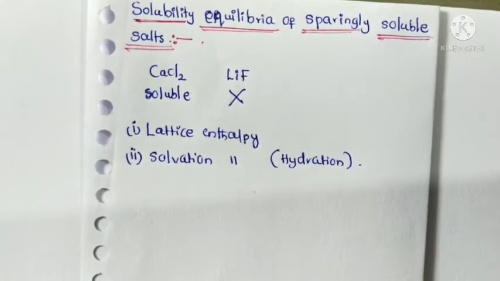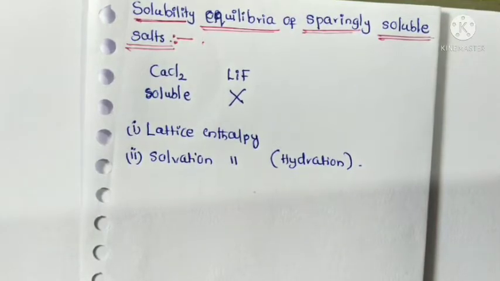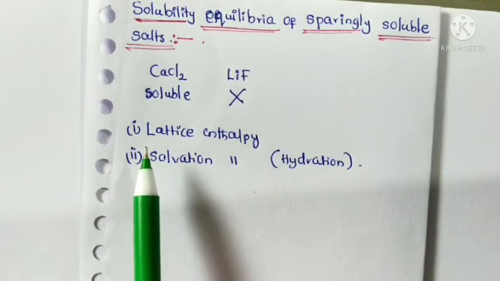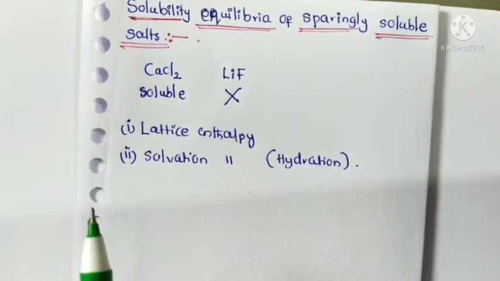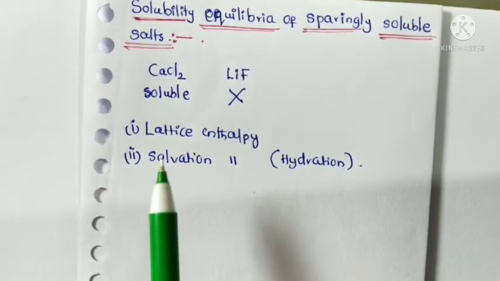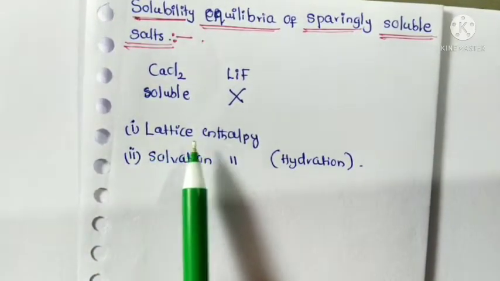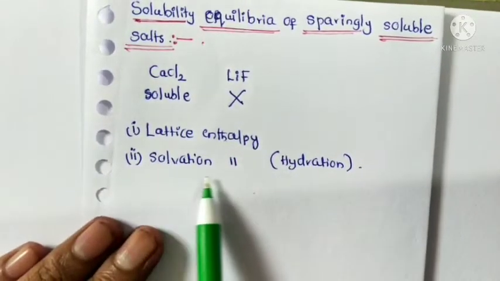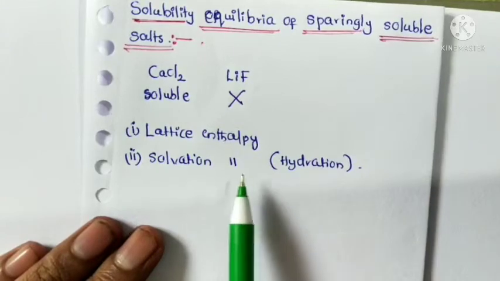In your book, ionic solids are nothing but salts. Solubility depends on many factors, but mainly on two: lattice enthalpy or lattice energy, and solvation enthalpy or solvation energy.